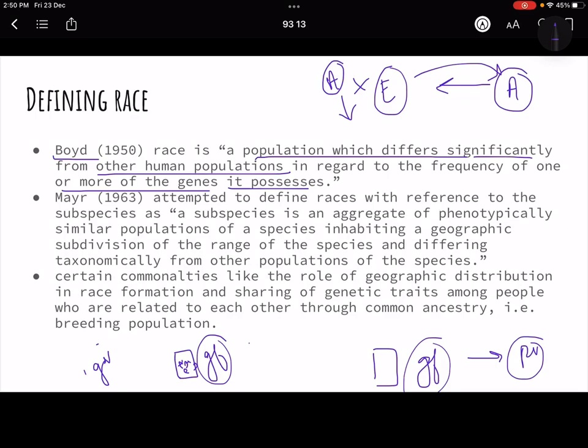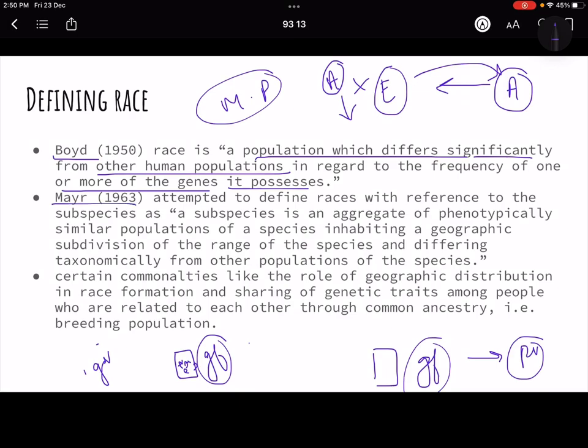Then there was Dobzhansky. He defined race as a group of population which are reproductively isolated. So here the idea of the Mendelian population comes in. That means they are reproductively isolated to the extent that exchange of genes between them is absent or negligible. Okay? So this was the definition given by Dobzhansky.